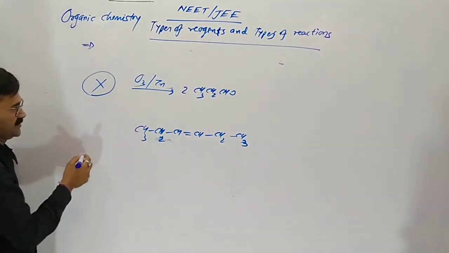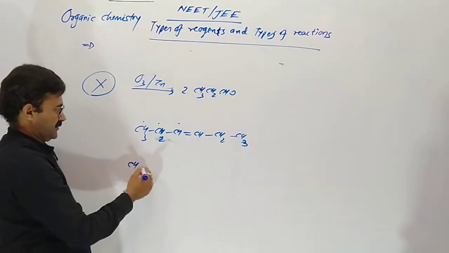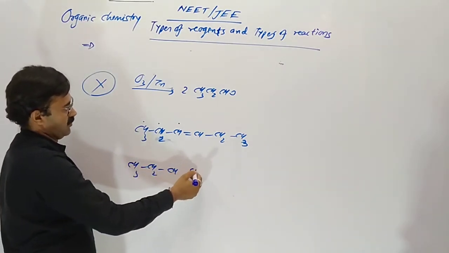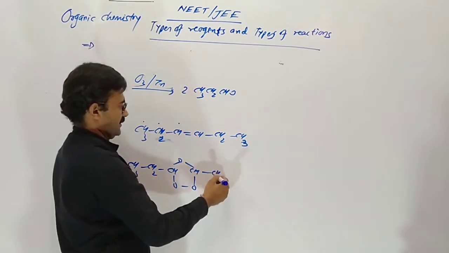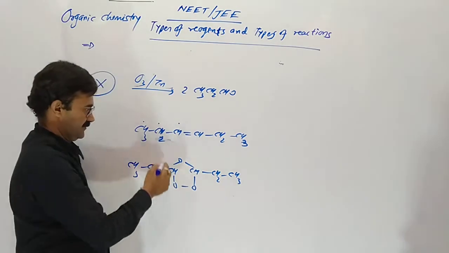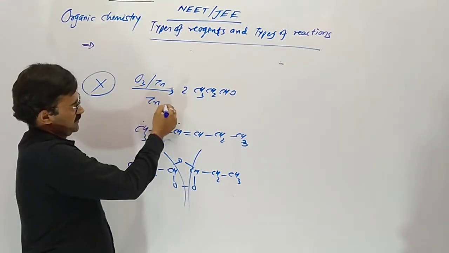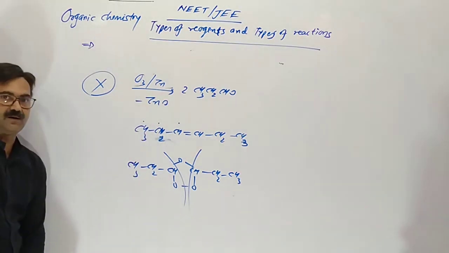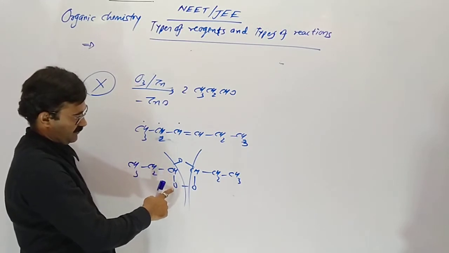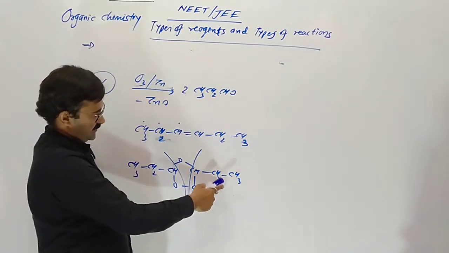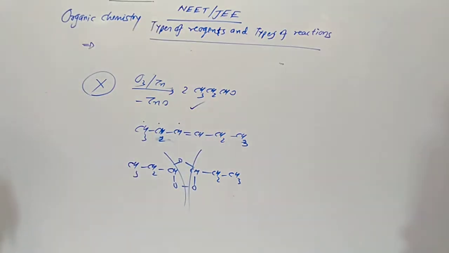So our X will be hex-3-ene, and with breaking of the pi bond, 1 oxygen combines on one side and 2 on another side. So this will break. Zinc with oxygen gives zinc oxide. Zinc oxide is not an oxidizing agent. So CH3CH2CHO, another CH3CH2CH=O, gives 2 moles of propanal.